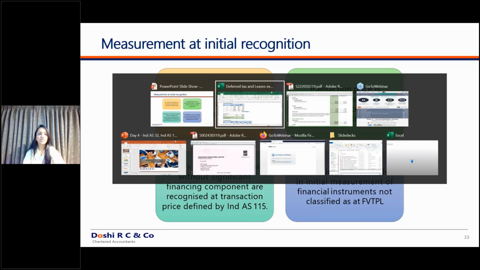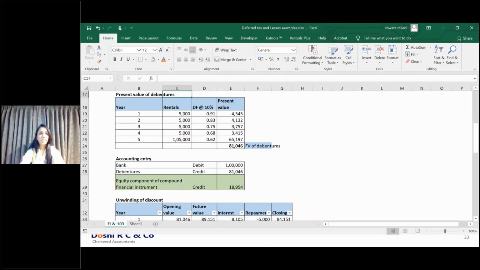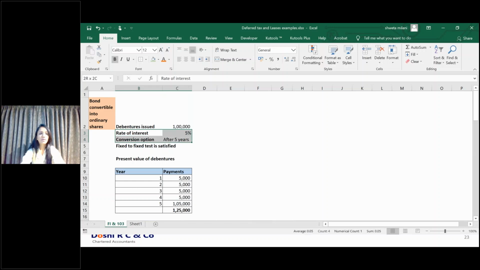So similar is the case over here. So here I have an instrument which is debentures issued at 1 lakh rupees. The rate of interest on the debentures is 5%, and the debentures are issued at 1 lakh. In that case, the fair value of debentures as on the reporting date will not be equal to my book value. So fair value is not equal to 1 lakh.